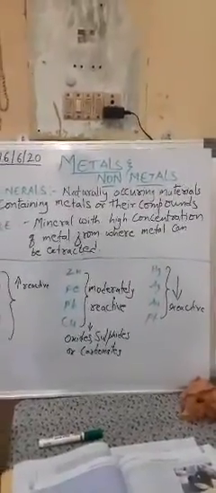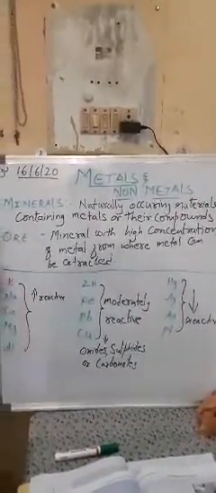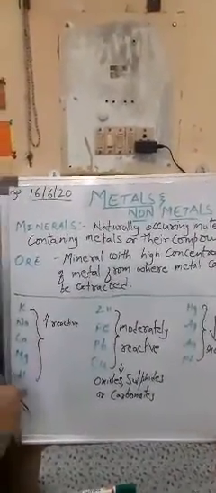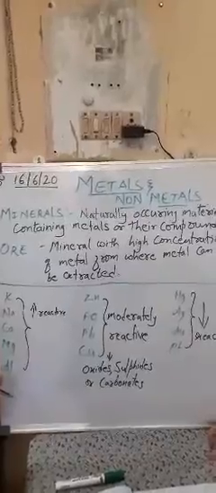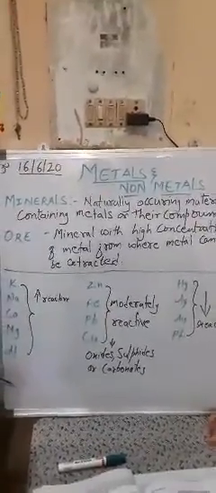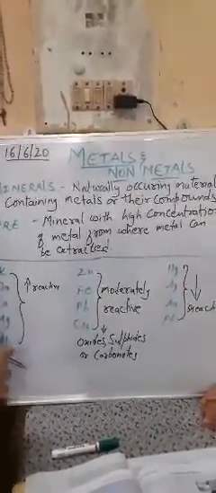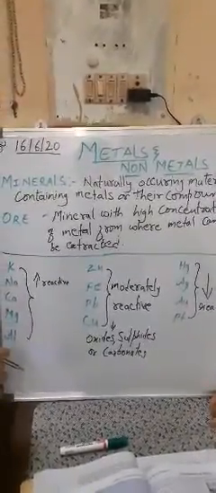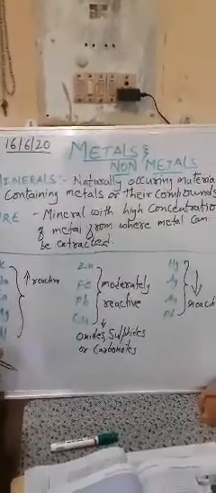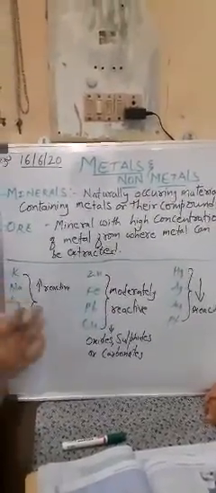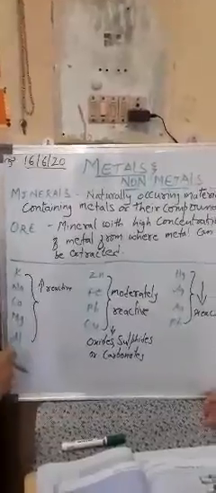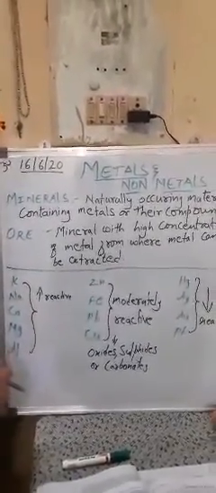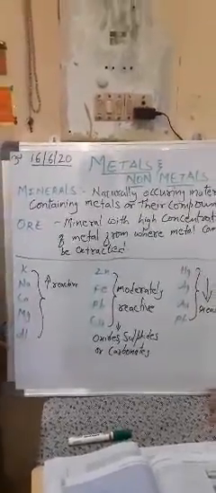And I hope in your geography chapters you must have come across these terms, minerals and ore. So ore is nothing but the mineral which contains high concentrations of metals which can be extracted. That is why ores are given a specific name, maybe iron ore, zinc ore, manganese ore. Why that term? Indicating that that particular ore is the best source of that particular metal. When I say zinc ore, it contains zinc in maximum amount. Of course, there may be some other materials as well.